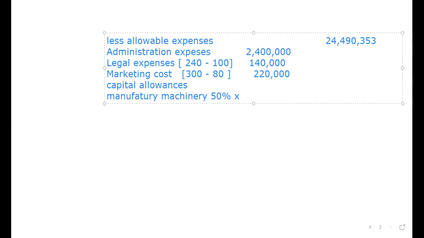multiply this with 6,240,000. Let me reduce these zeros, because of space. This comes to how much? Times 50%, it's coming to 3,120,000. Next, after the manufacturing machinery, in the order of the question, we have the batches of 2 saloon cars.